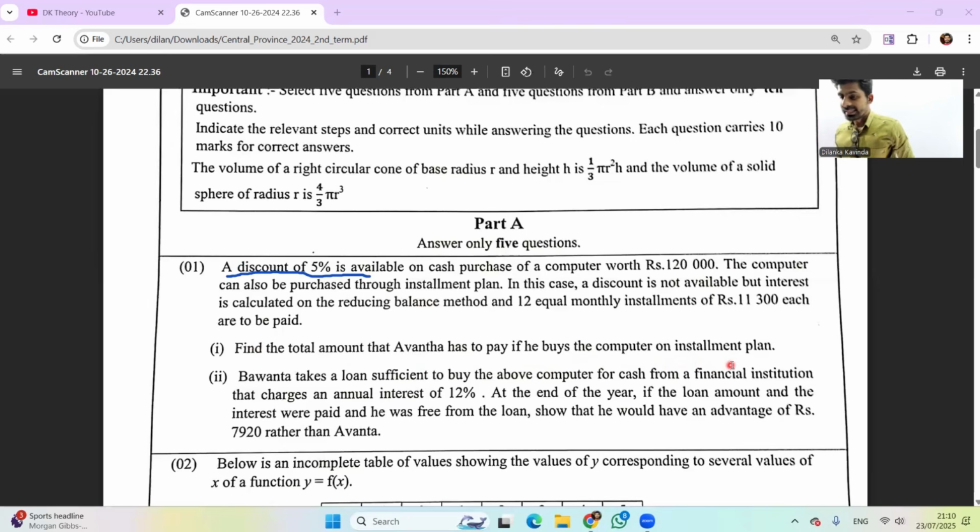Right? Let's see, what is the total amount Avanta has to pay? Avanta needs to pay 11,300 for each month. Then how many months are there? 12 months. Just consider this one. There is a computer, right? So that question is very easy.